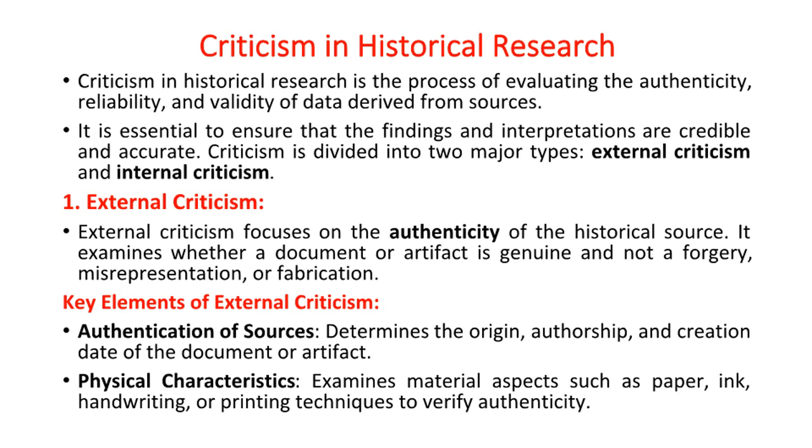Key elements of external criticism: authentication of sources, which determines the origin, authorship, and creation date of the document or artifact. Physical characteristics: examines material aspects such as paper, ink, handwriting, or printing techniques to verify authenticity.